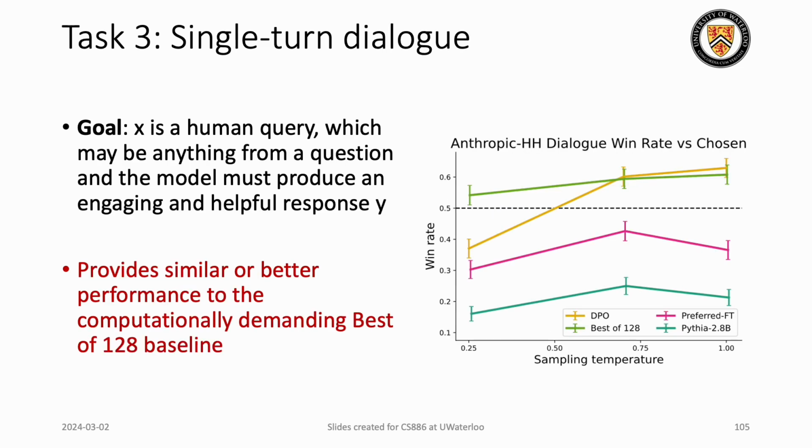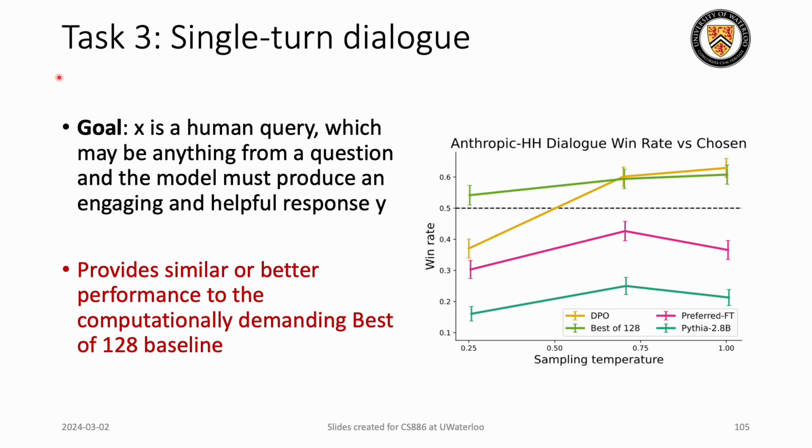Considering best of 128, it could be a pretty computationally demanding method, because we are generating 128 responses and then figuring out what's the correct answer.